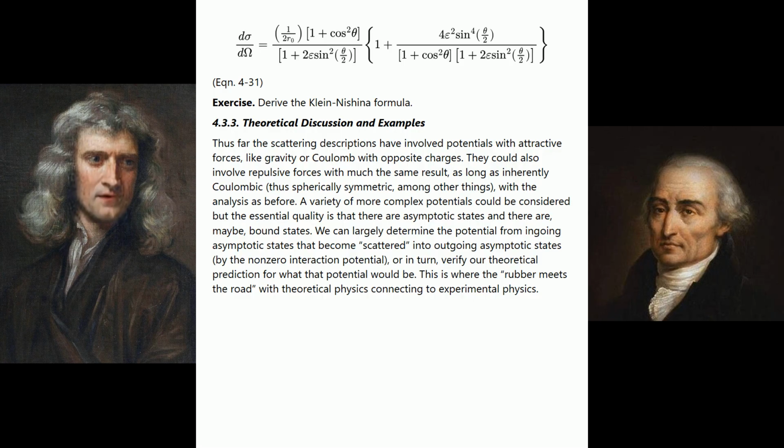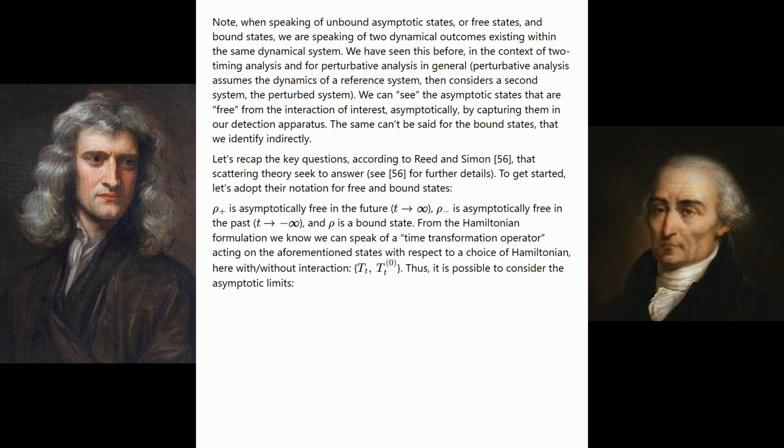We can largely determine the potential from ingoing asymptotic states that become scattered into outgoing asymptotic states by the non-zero interaction potential, or in turn verify our theoretical prediction for what that potential would be. This is where the rubber meets the road, with theoretical physics connecting to experimental physics. Note, when speaking of unbound asymptotic states, or free states, and bound states, we are speaking of two dynamical outcomes existing within the same dynamical system.